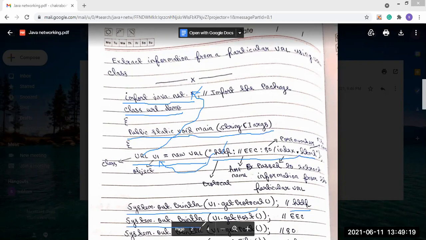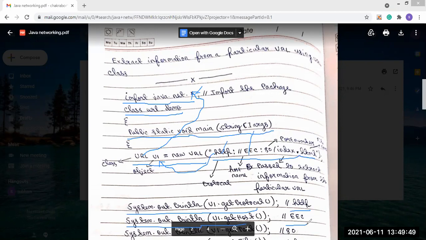Using system.out.println, we use U1.getHost. U1 is the URL class object, so through the URL class object we are calling the getHost method. This method shows the host name that is present in the URL. What is the host name present in the URL here? The host name is EC. So it will show EC.